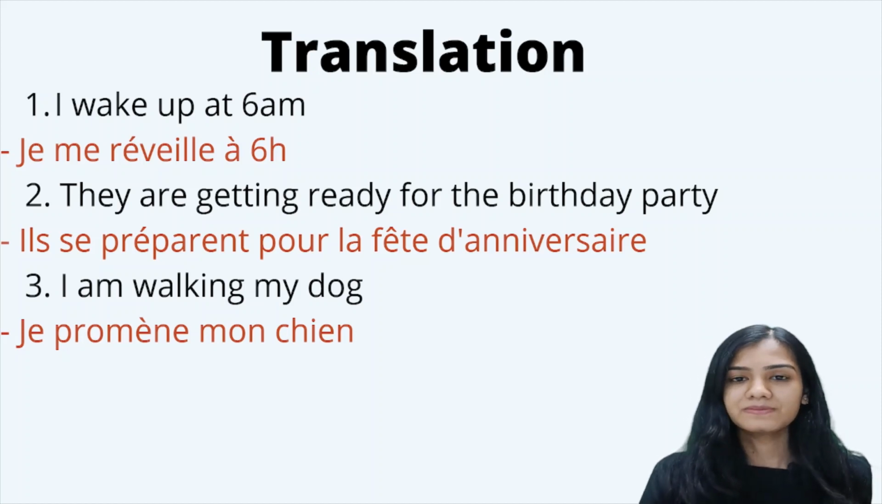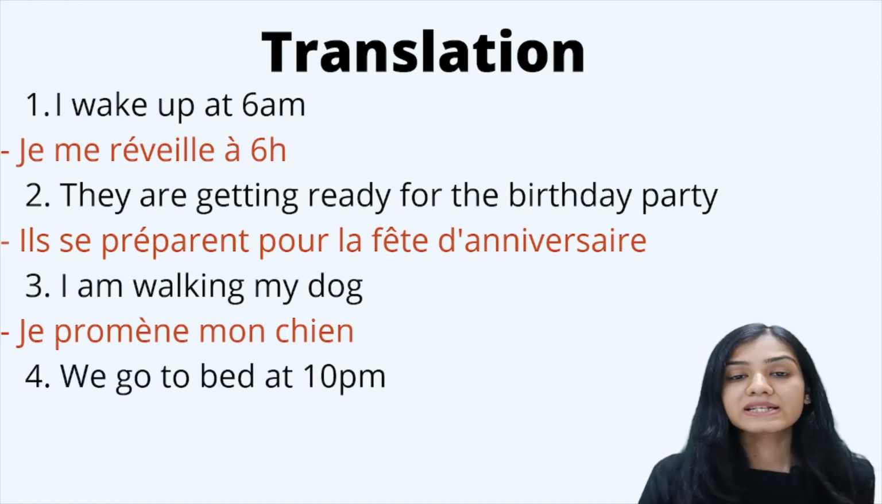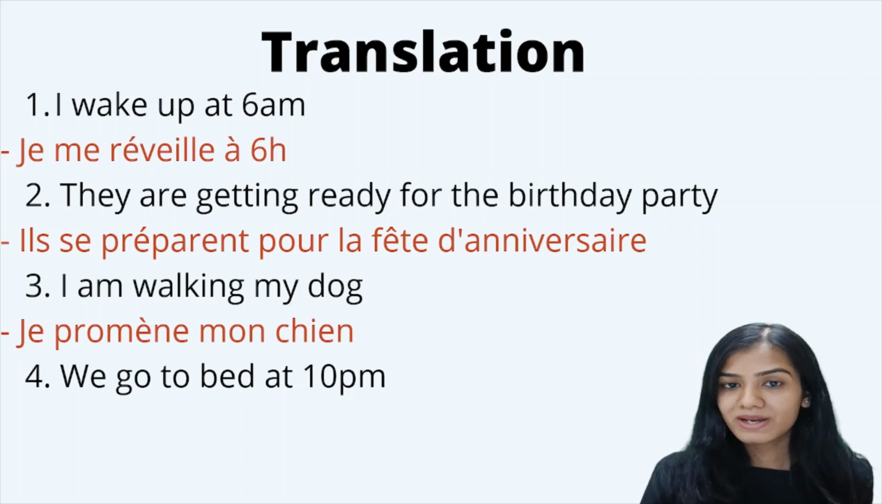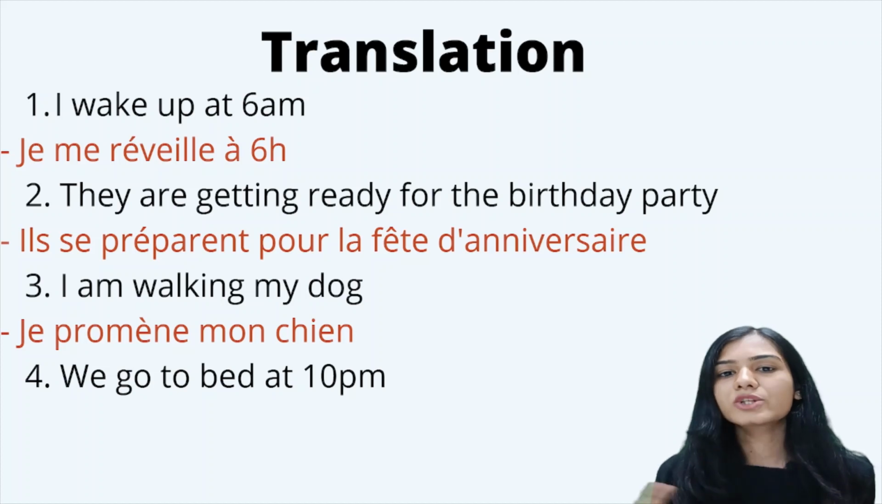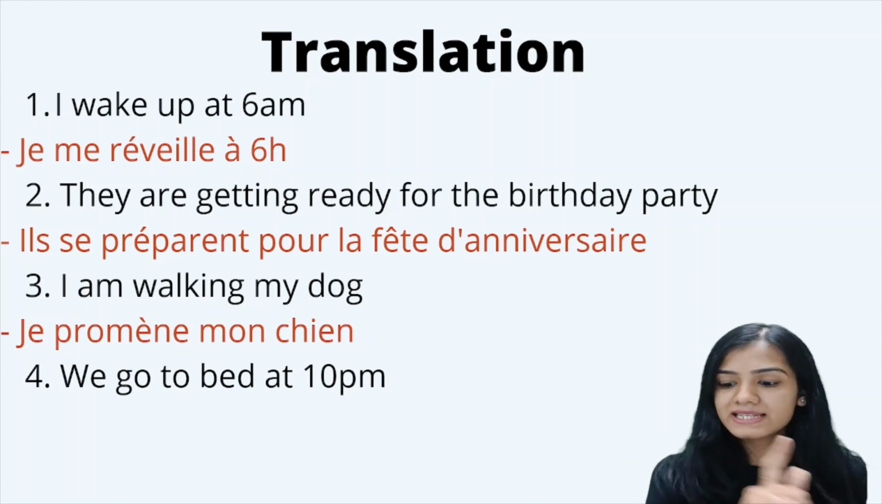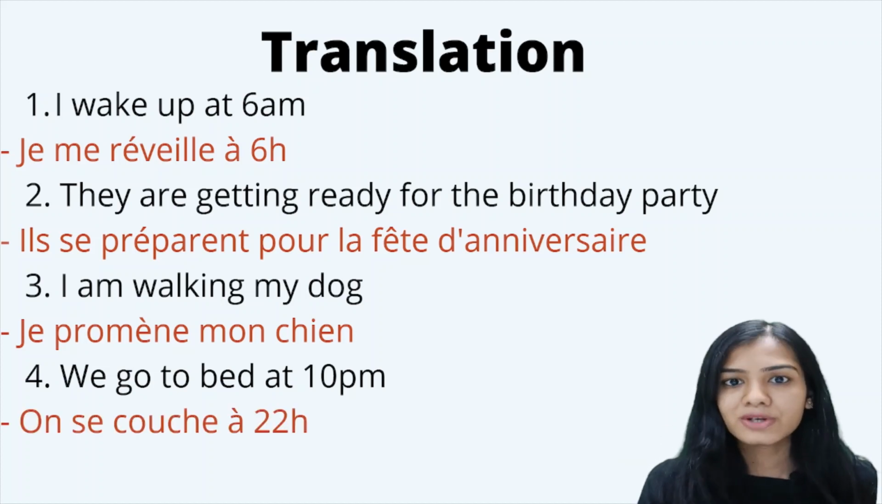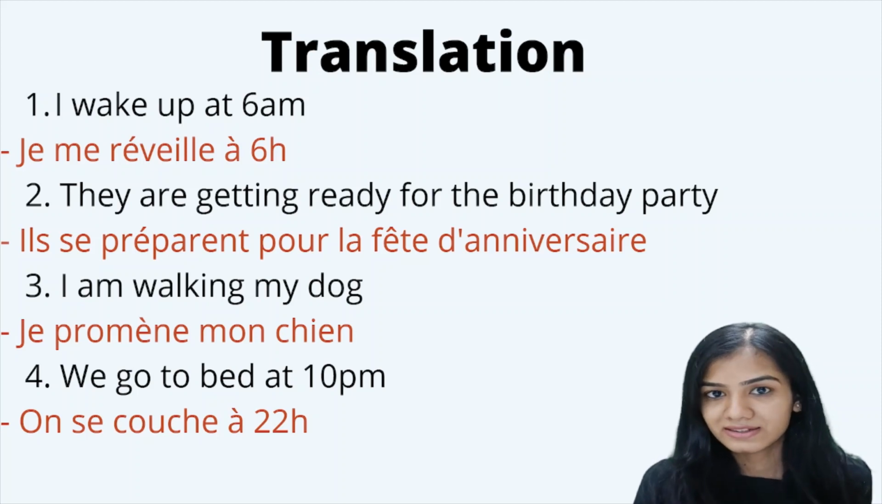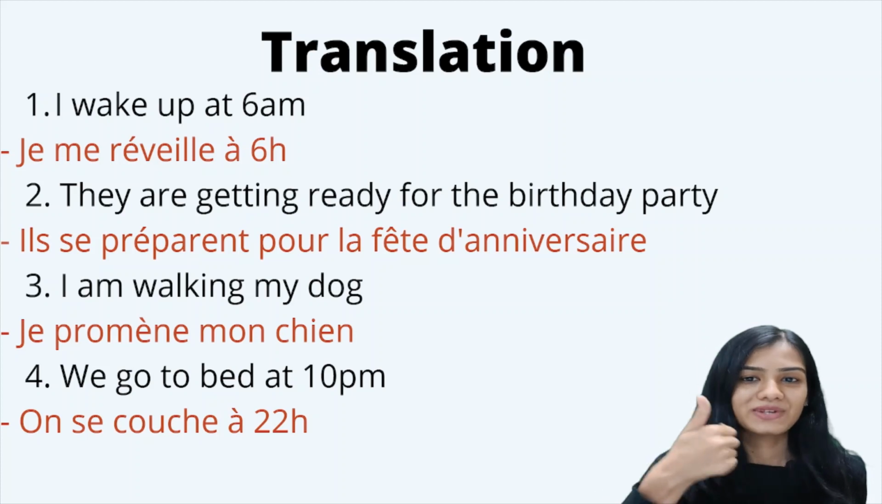Okay? Now in the next sentence, we go to bed at 10 p.m. So to go to bed, it's we who are going to bed by ourselves. In this case, it's going to be a reflexive verb. So on se couche à 22h. Alright? Très bien. I hope you have understood how to create sentences using reflexive verbs.